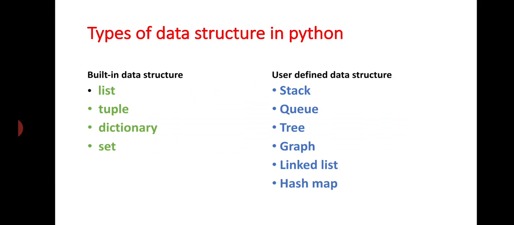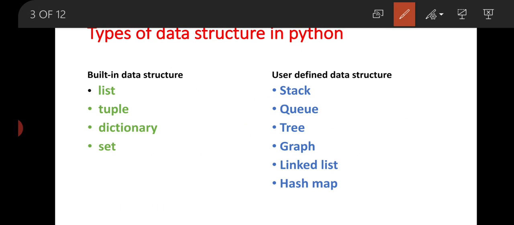Now we are going to talk about the types of data structure in Python. In Python there are built-in data structures and the second one is user-defined data structures. Built-in data structures mean list, tuple, dictionary, set. That means those data structures which are provided by Python. This is called a built-in data structure. First one is list, second one is tuple, third one is dictionary and fourth one is set.